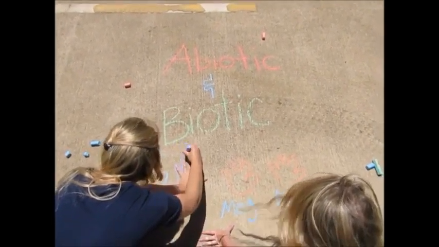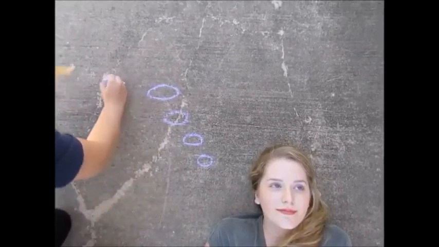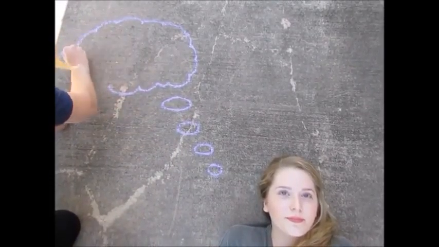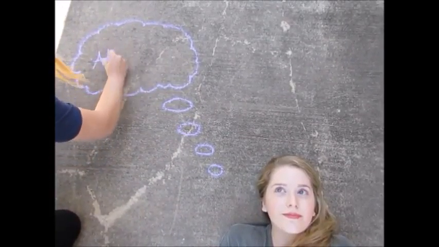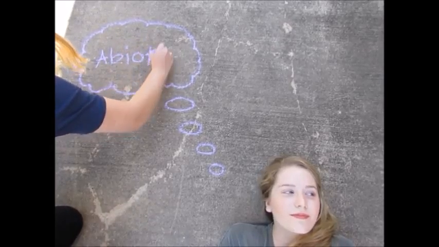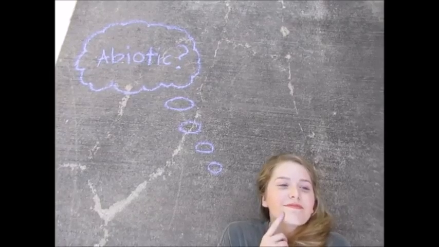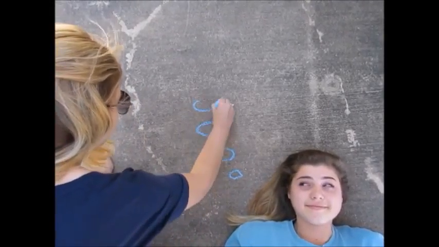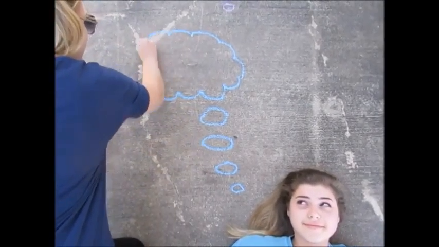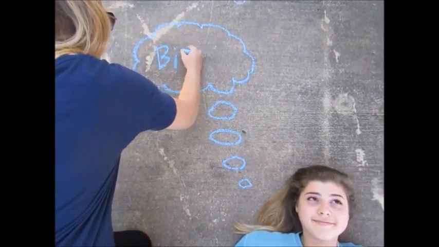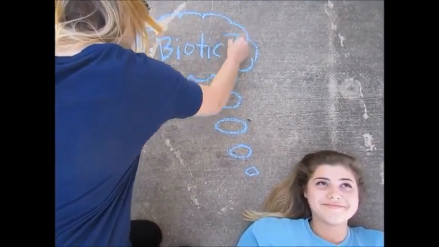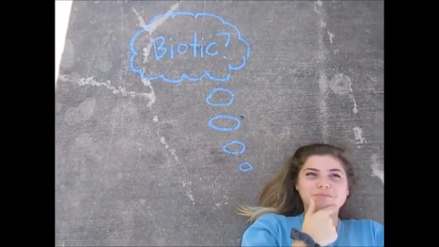What are abiotic factors? Abiotic means non-living, and abiotic factors include the sun, temperature, atmosphere, or any non-living object. What are biotic factors? Biotic means living, and biotic factors are all living things in an ecosystem, including plants, animals, bacteria, and fungi.